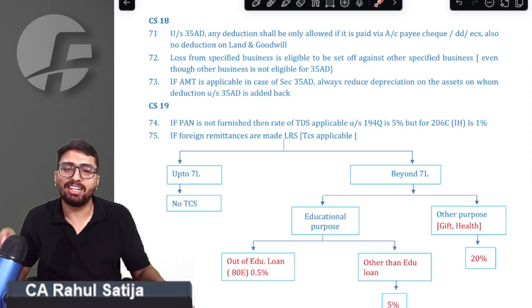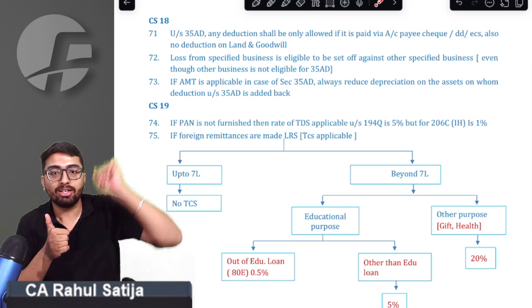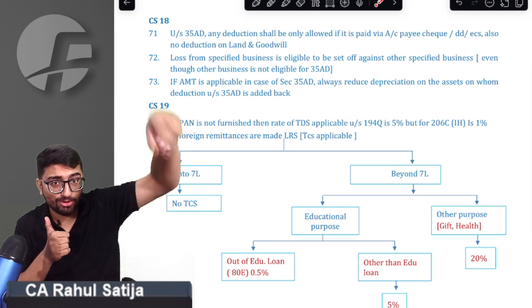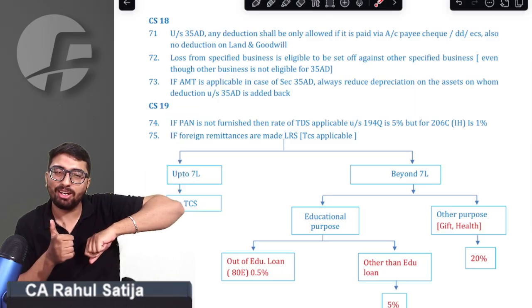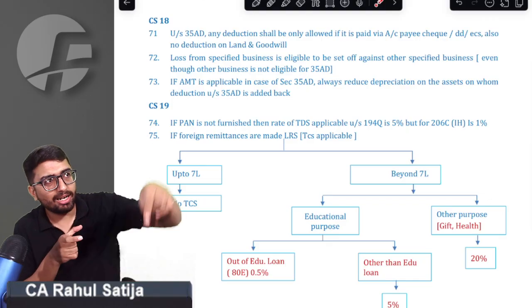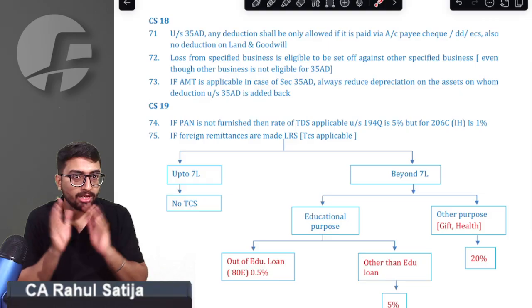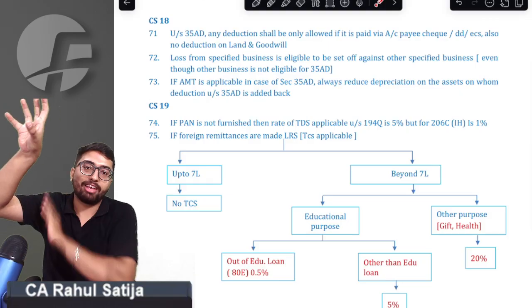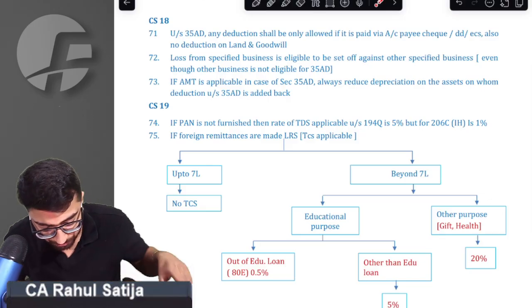Point 74 is a repetition of a point that we have already studied. If you are supposed to deduct TDS of a person under section 194Q and he has not furnished the PAN, then in that case a higher rate of 5% would apply. And if you want to collect TCS in that same case, a higher rate of 1% would be applicable. 194Q, higher rate 5%. 206C(1H), higher rate of 1% would be applicable.